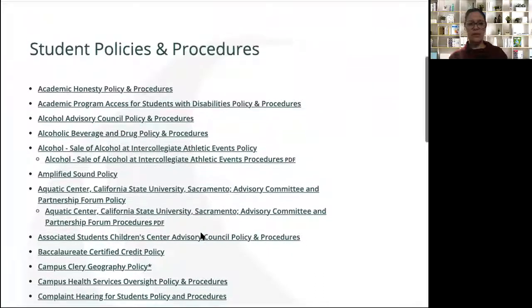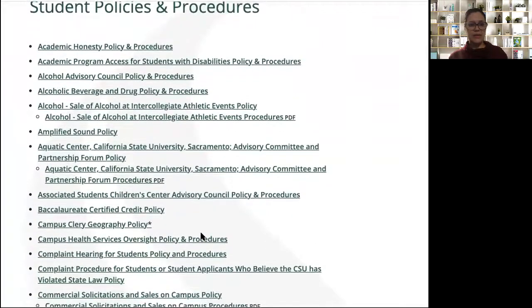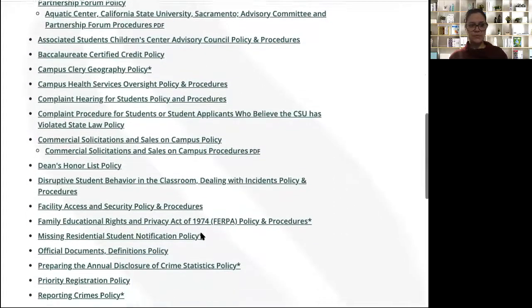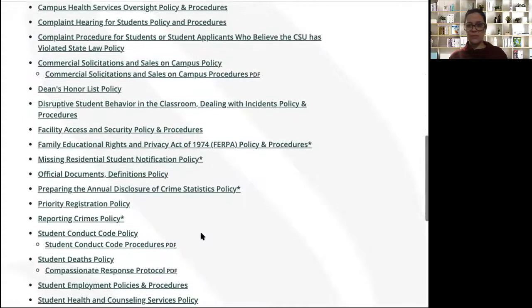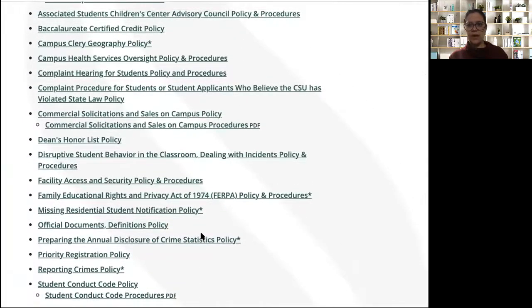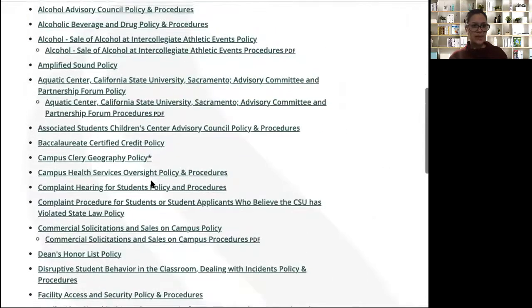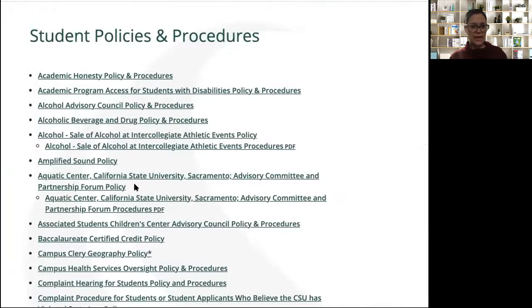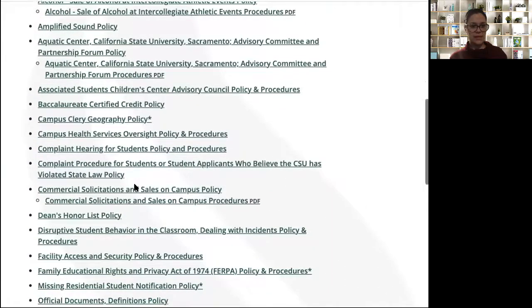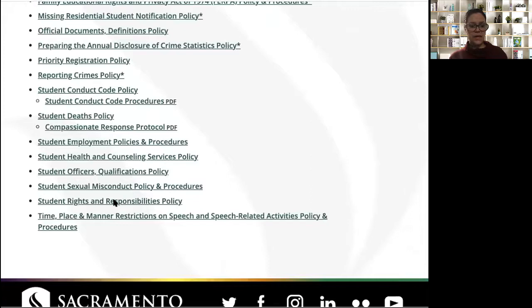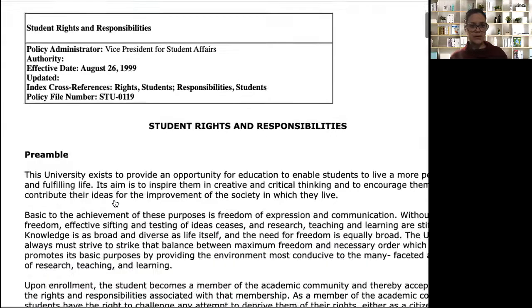So this is the student policies and procedures. You'll have a list that is relevant to you as a student. And you can click on this website. You can find information about FERPA, student contact policies, your rights and responsibilities as a student, academic policies, and things like that. Here's the student rights and responsibilities policy. So you can see that there.